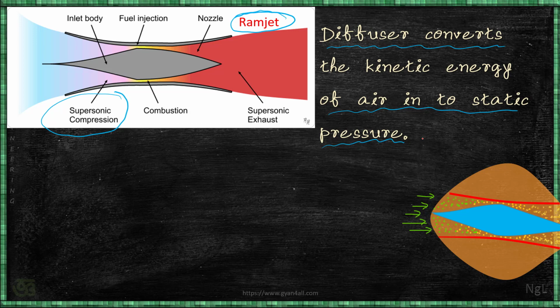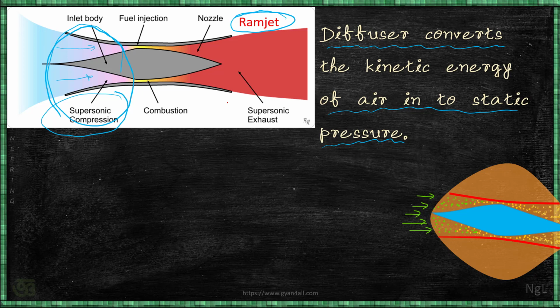The jet engine moves forward, and because of that we get the kinetic energy of the air coming inside the body of the jet. And this jet of air, or this flow of air, is compressed because of the diffusion effect in this region. There may be two diffusers, one supersonic diffuser and one subsonic diffuser. So what will the diffuser do?